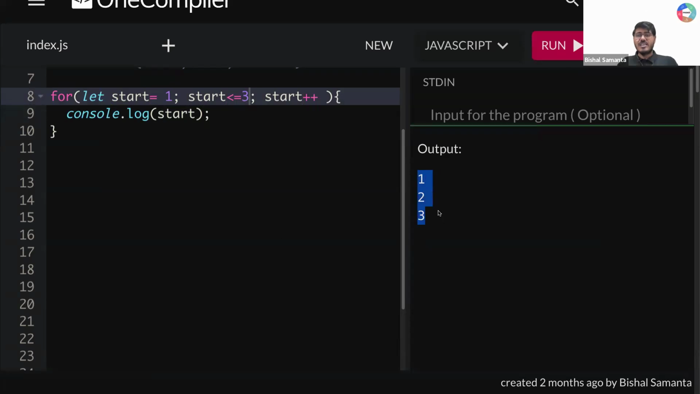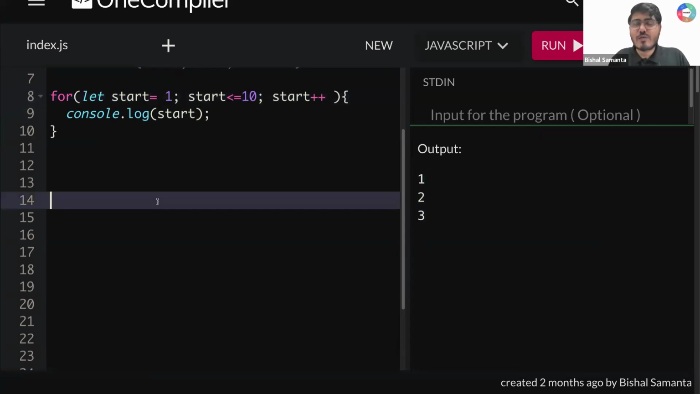Now tell me one thing, if I write here 10, where to where am I supposed to print? It should start with the value 1, then 2, then 3, and so on. It will go till 10 because I'm writing less than or equal to 10. If I run this, what am I getting? 1, 2, 3, 4, 5, 6, 7, 8, 9, and then 10, right?